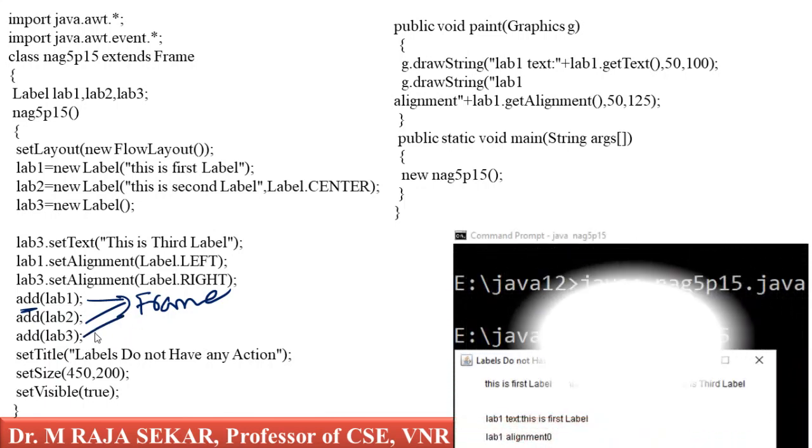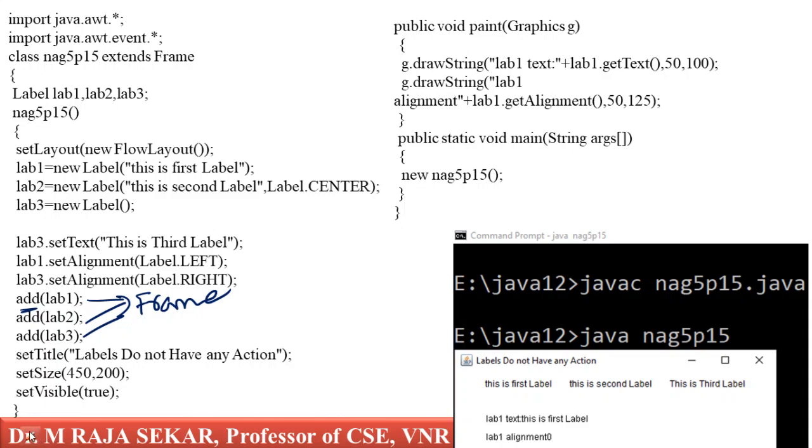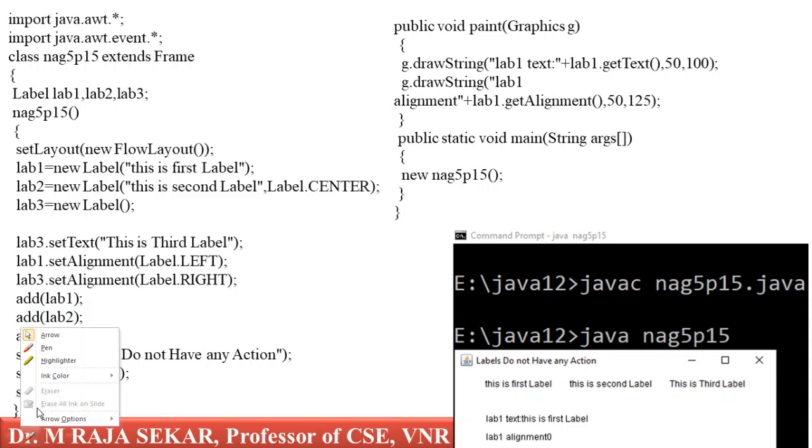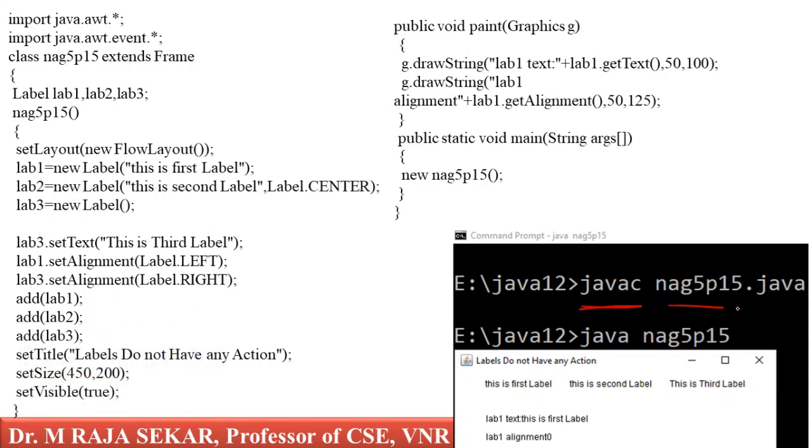If you observe the output carefully, just see how I can run this particular program. How can I run it? It's simple. javac space nog5p15.java. This is nog5p15, and this is not an applet program. This is an application program. That one must understand.